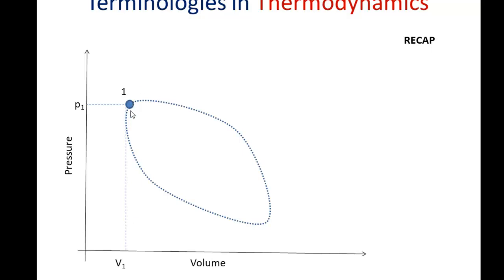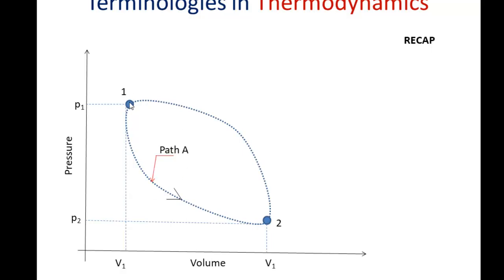Now this system is going to undergo a change of state. From state 1 it is going to come to state 2. Right? So this is the initial state, and when it undergoes a process it reaches state 2. At state 2 the properties of the system are pressure P2 and volume V2. Now from initial state 1 the system has come to state 2 along path A. Let us say this is path A.